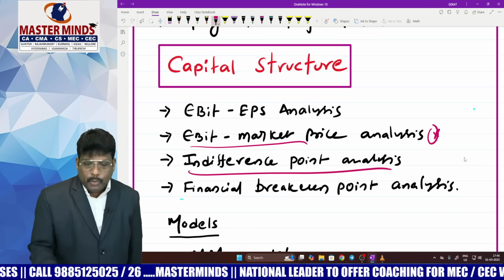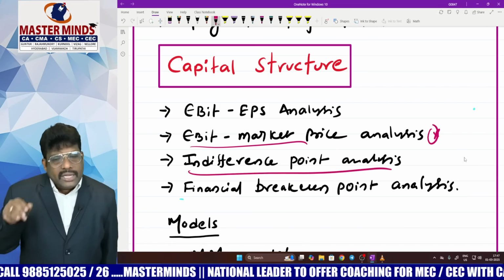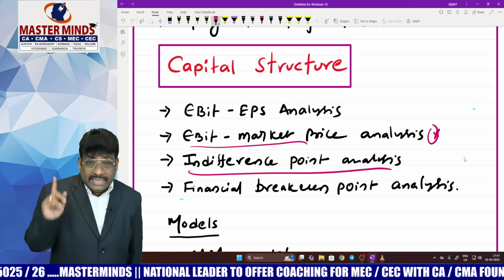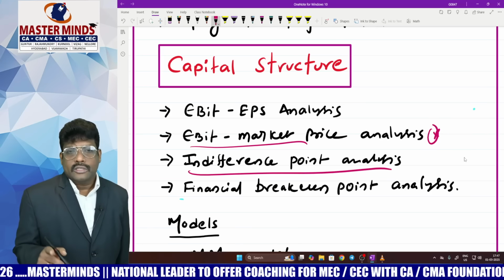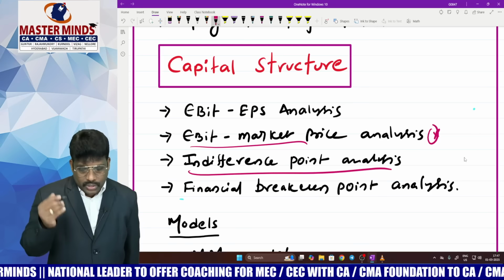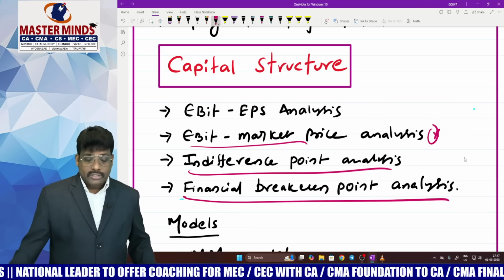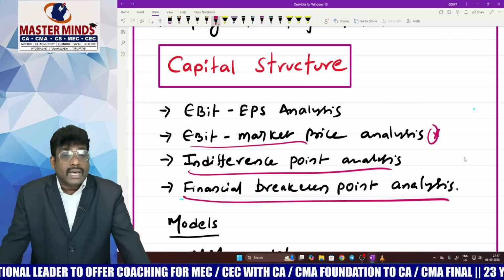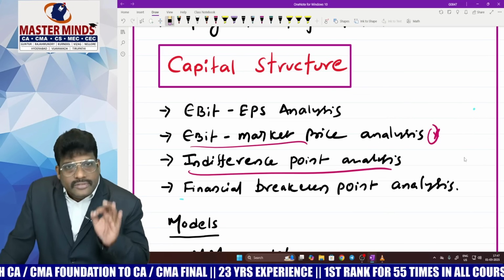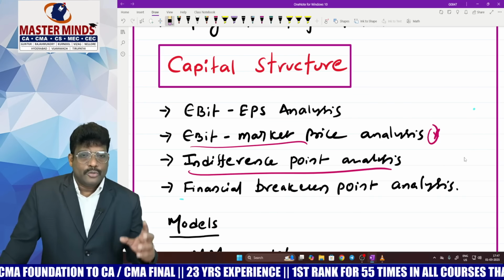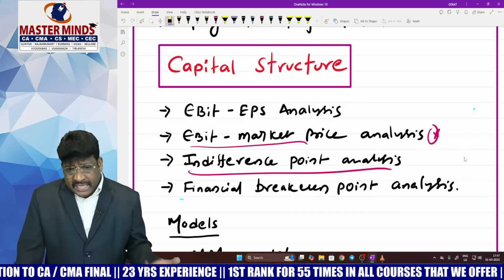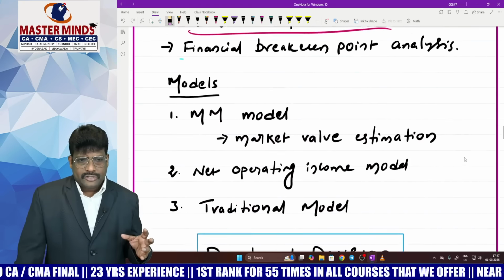What about indifference point? It is the level of EBIT at which EPS remains the same between two financial plans. So that is the computation of indifference point, and at the same time decision making based on indifference point also you learn. And finally, don't forget to consider the financial break-even analysis. It is the level of EBIT at which EPS remains zero in given financial plans. So these are the capital structure analyses to identify the optimum capital structure.